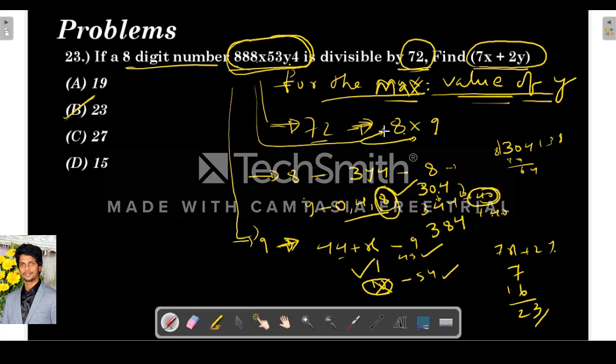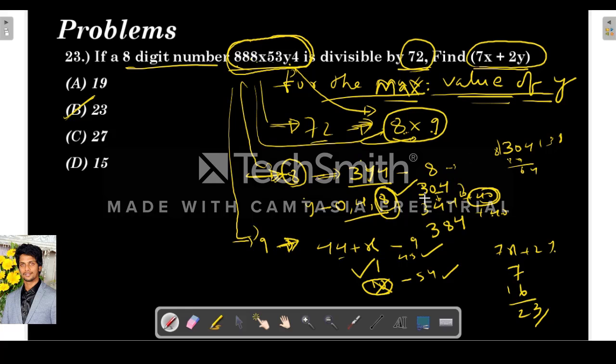So if a number is divisible by 72, what does that mean? 72 is 8 into 9. So this number should be divisible by both 8 and also 9. First we are looking at the divisibility rule of 8. For any number to be divisible by 8, the last 3 digits must be divisible by 8, right?